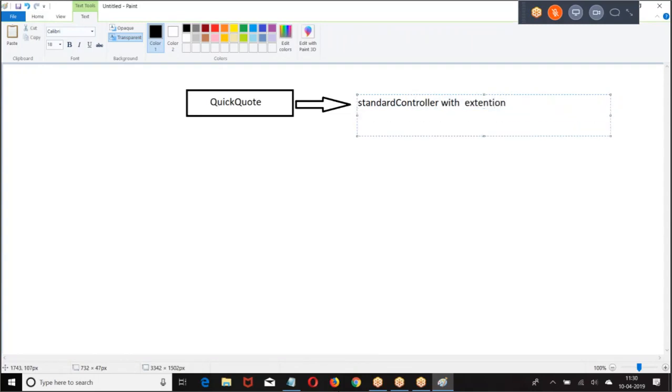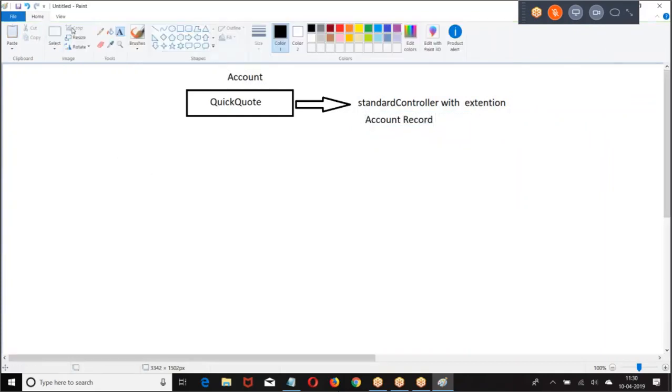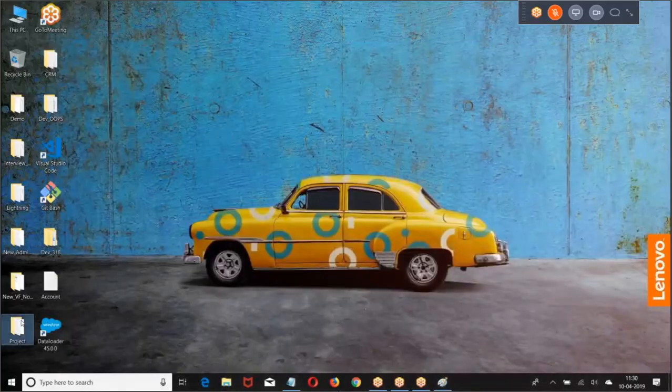What will be the standard controller? Because we are clicking from an account record, the standard controller will be account. That account record will have a contact. I'll show the diagram.